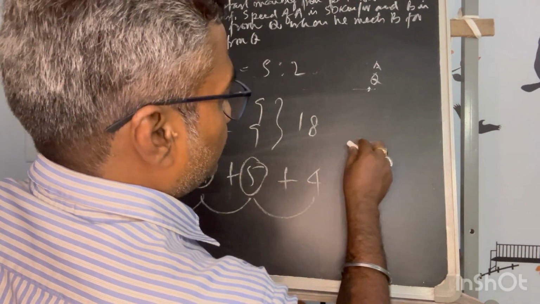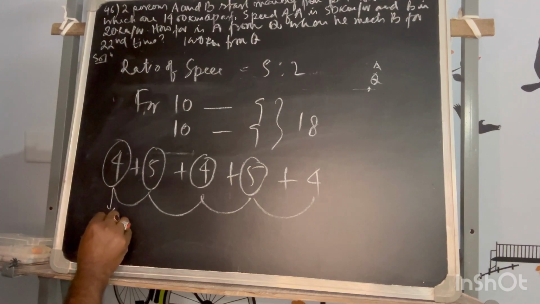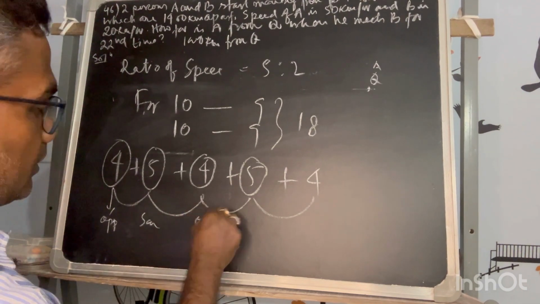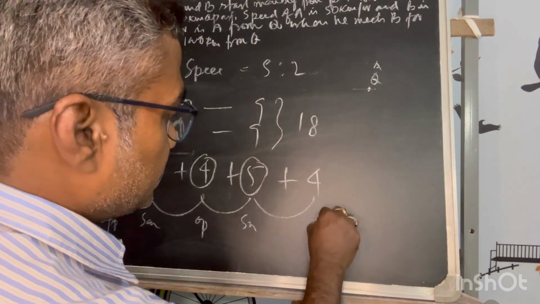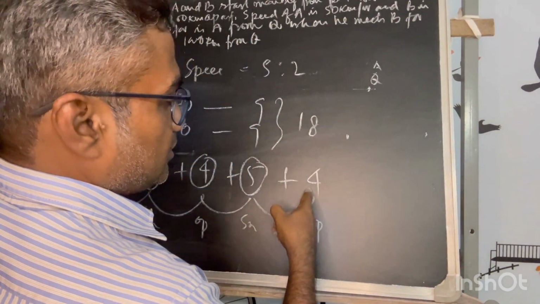So when they are meeting 22, after 4 laps they are at opposite terminals. They are at the same terminal, opposite terminal, same terminal, opposite terminal.